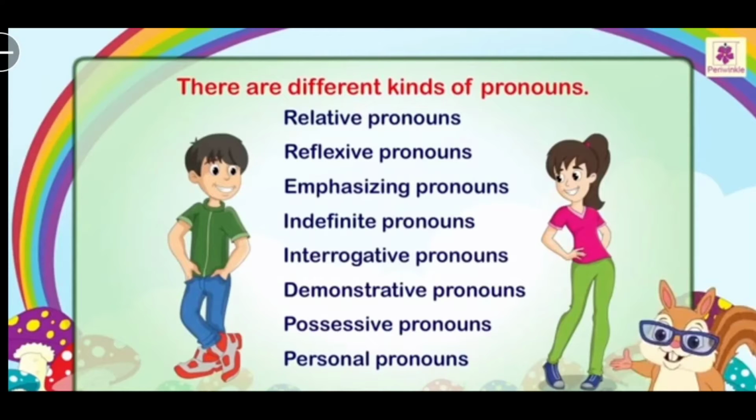Fourth one indefinite pronoun. Fifth one interrogative pronoun. Sixth one demonstrative pronoun. Seventh one possessive pronouns. At last, the eighth one is personal pronoun. Children, let's see the pronouns one by one in detail now.